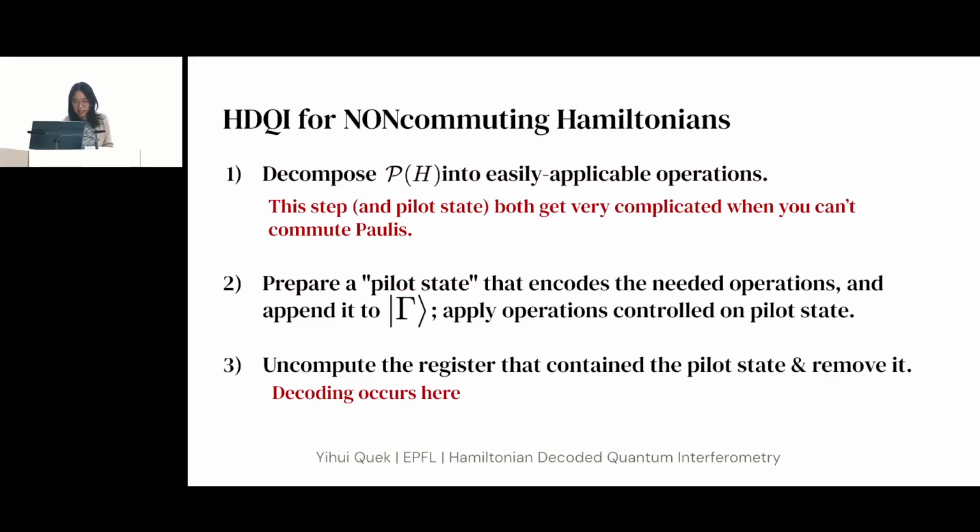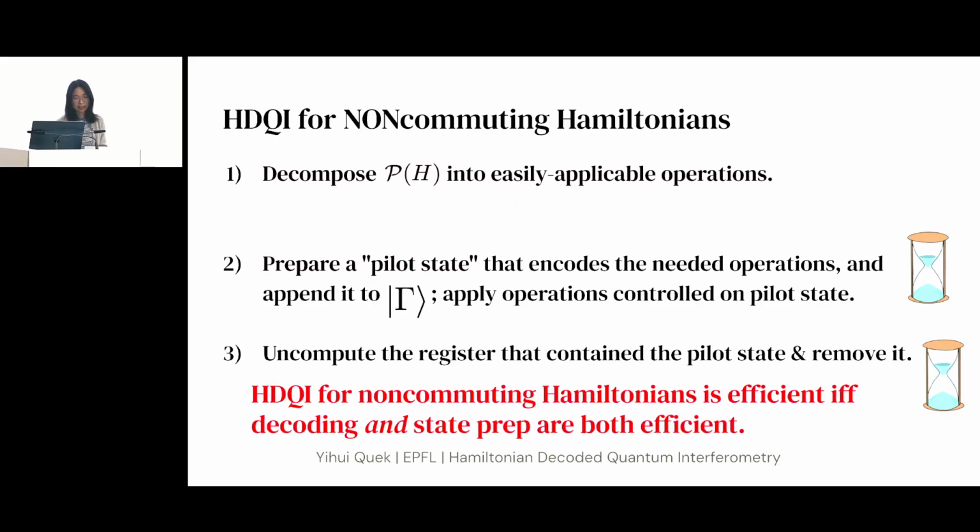So then, what differs between the HDQI for non-commuting and for commuting Hamiltonians is that now the second step is also very complicated. Preparing this pilot state is not efficient in general and could take a very long time. So now you have two bottlenecks, preparing the pilot state and doing the decoding. So the statement here is that for non-commuting Hamiltonians, HDQI is efficient if and only if both of these two steps are efficient.